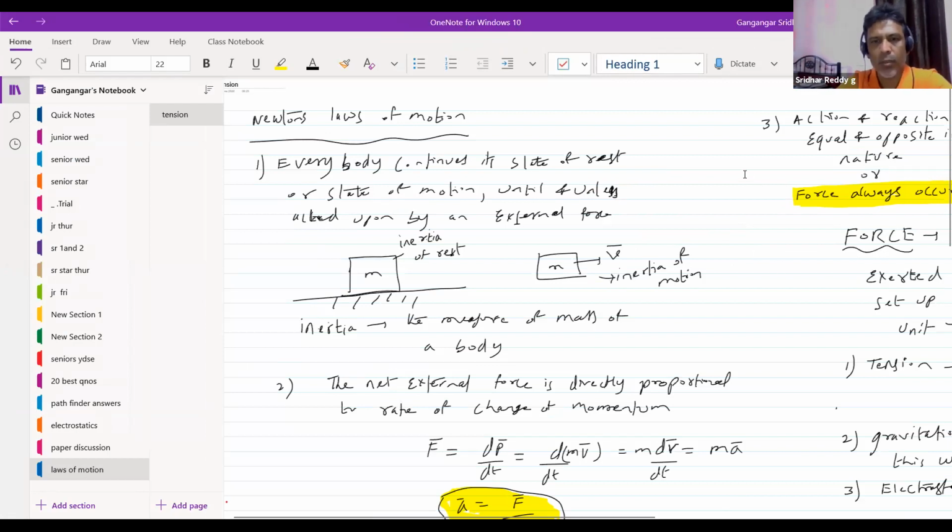Screen not responding. Just okay, fine. Yeah.